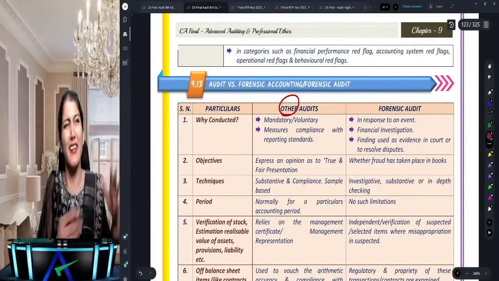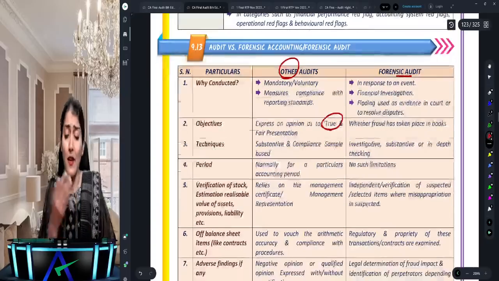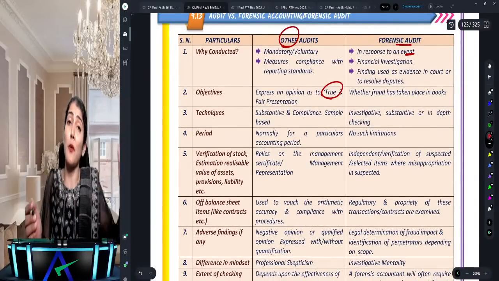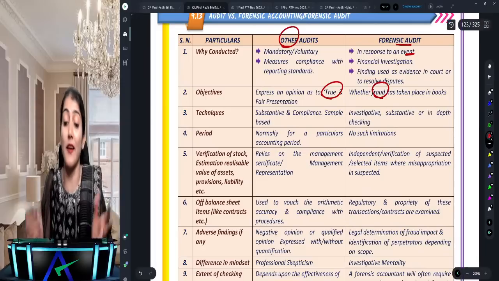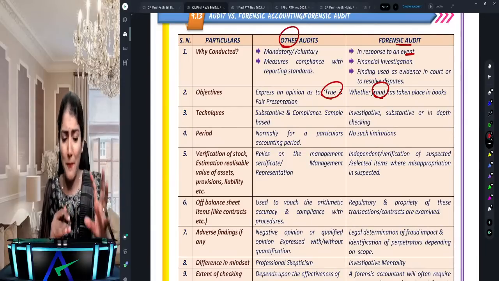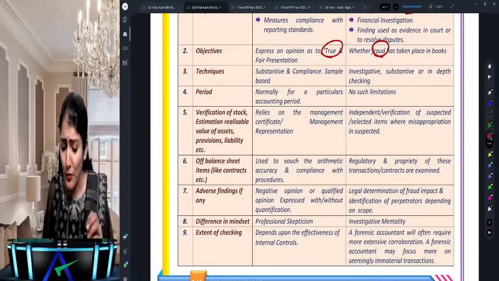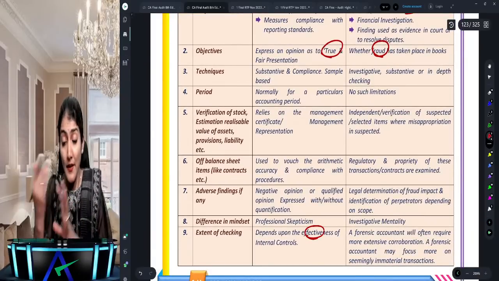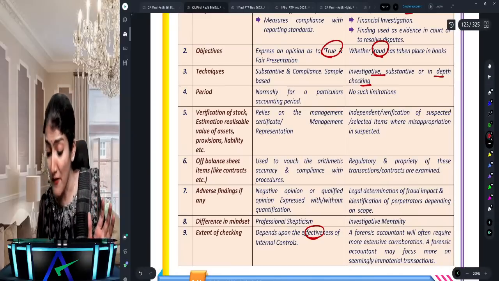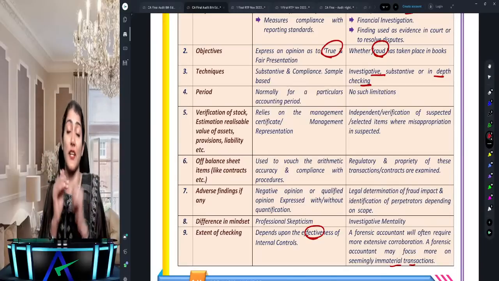So other audits are mainly a stat audit, true and fair audit, and this is your forensic audit. Other audits are mandatory or voluntary; here it's in response to an event. Other audits check true and fair; here, whether fraud has taken place or not. Other audits check TOC and substantive; you go for substantive and compliance testing, and how much checking you do depends on the effectiveness of control. Your forensic audit is investigative, substantive, in-depth checking; even immaterial transactions you check in detail.